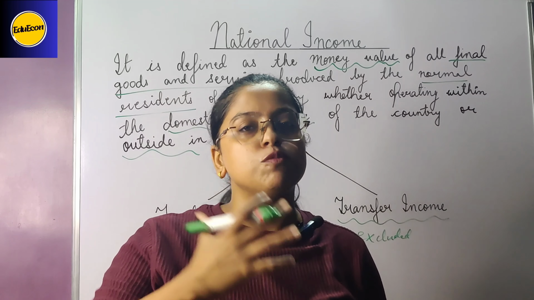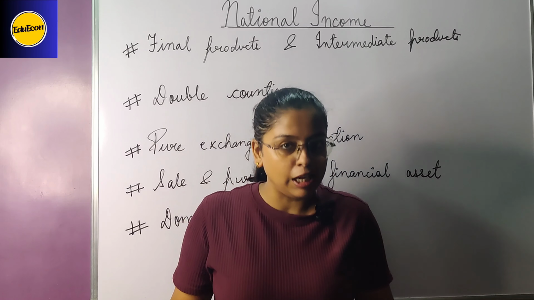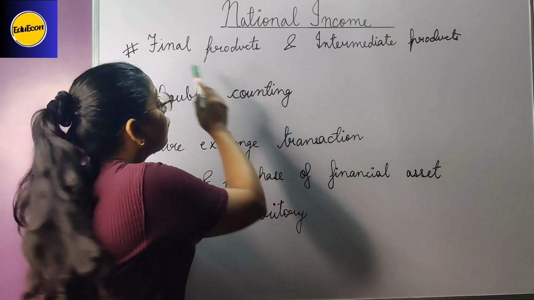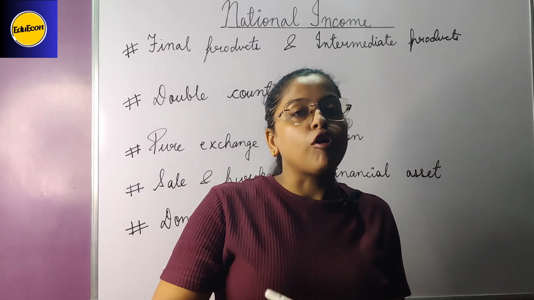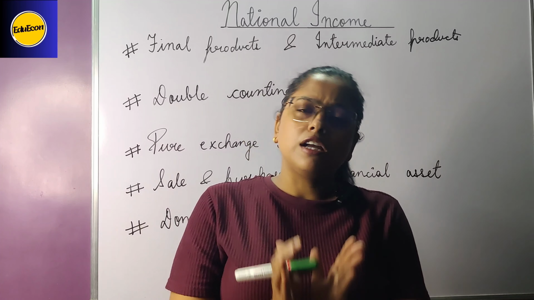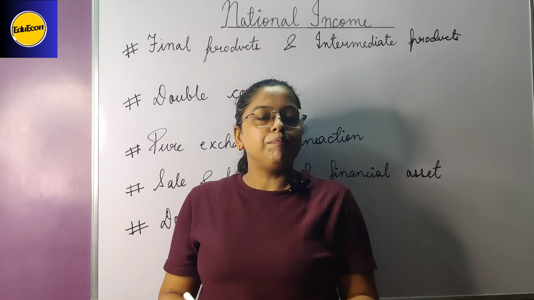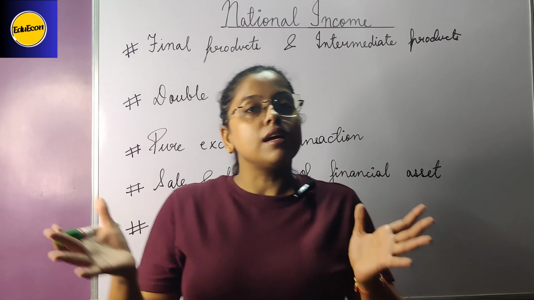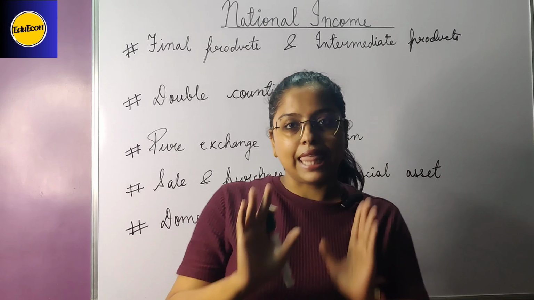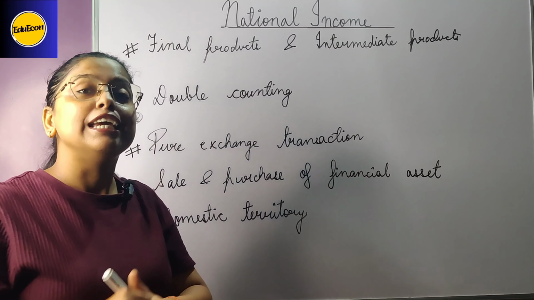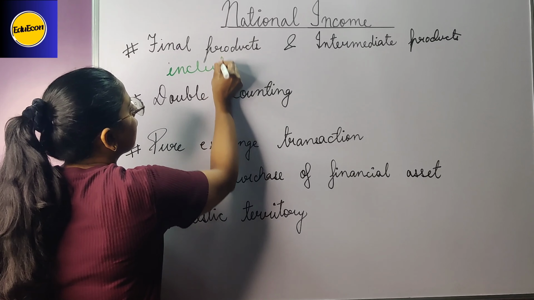Now, furthermore, we will discuss more topics. Now we are starting the difference as well as the meaning of the final products as well as the intermediate products. Final product means the final goods that have been produced for the consumption of a consumer. A consumer will directly buy it and consume it or use it. For example, he purchases a refrigerator, a television, or maybe groceries. He will be buying and using it. That is the final product. This is included in the national income. I repeat, this is included in the national income.